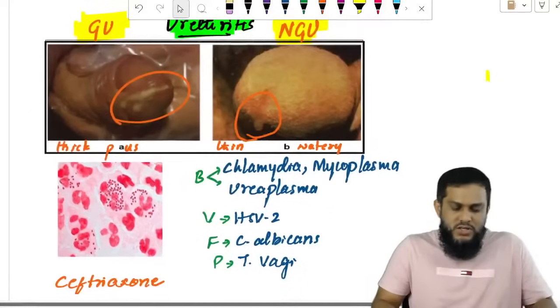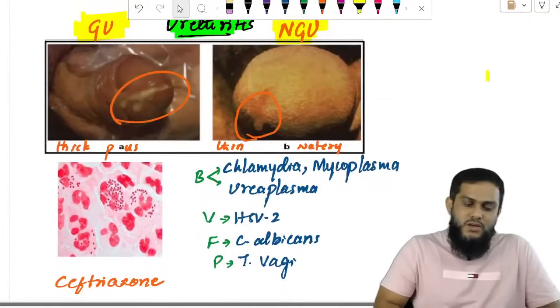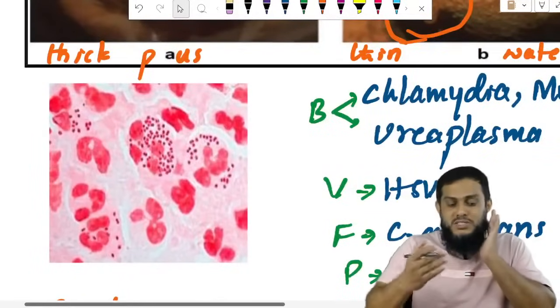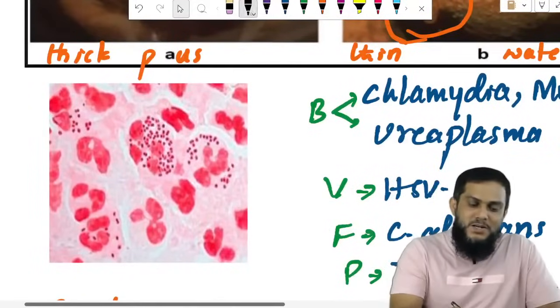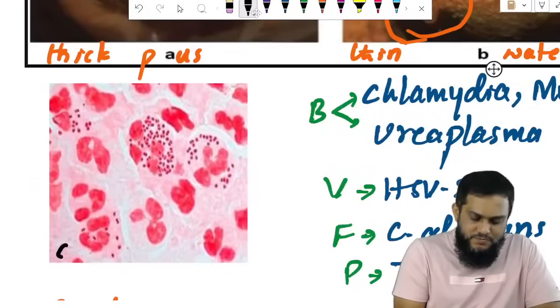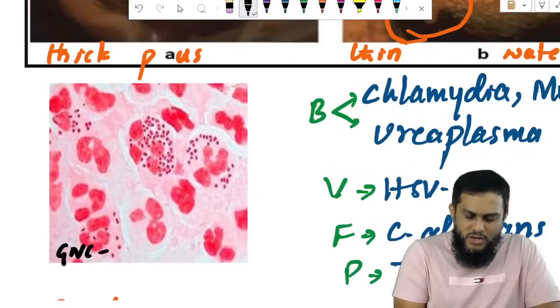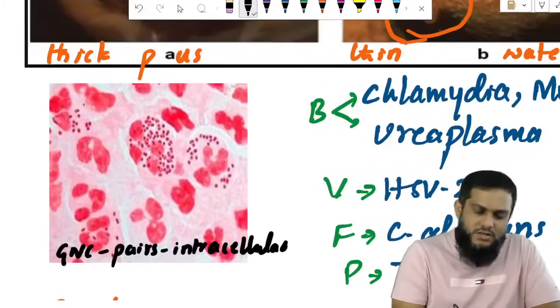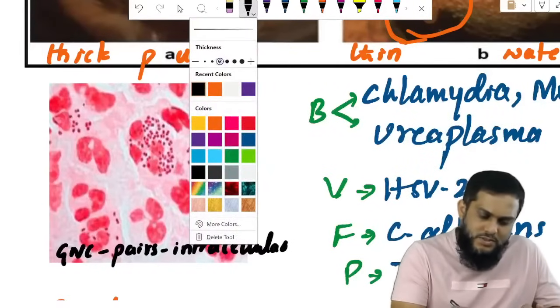Gonococcal urethritis is caused by gonococcus, which is Neisseria gonorrhoeae, like meningococcus, Neisseria meningitidis. They are gram-negative cocci arranged in pairs, and intracellular, present within the pus cells.